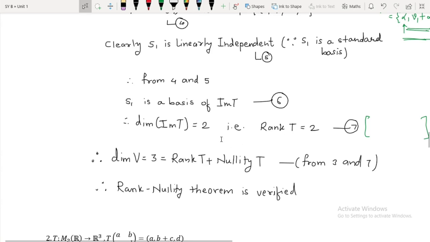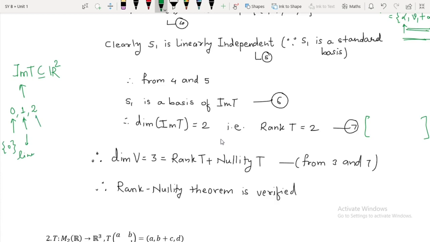What does it mean in other words? The image of T is a subspace of R2, that is the codomain, right? So what are the possible dimensions of the image of T? It will be either 0, 1, or 2. If the dimension comes out to be 0, then it is singleton 0. I hope you remember the subspaces of R2. If the dimension is 1, then it is a line passing through the origin.